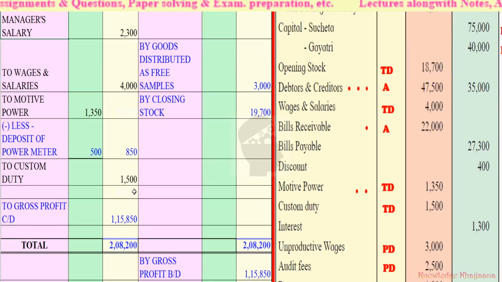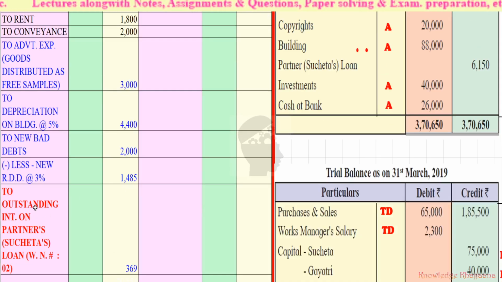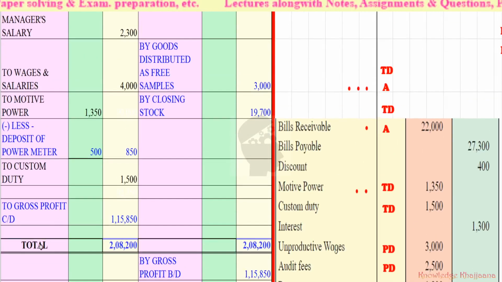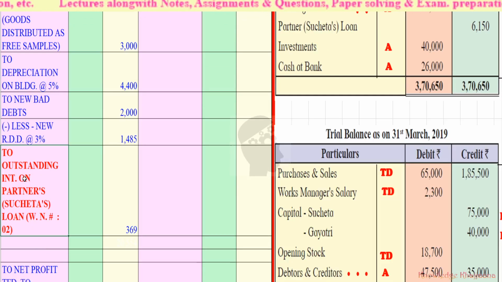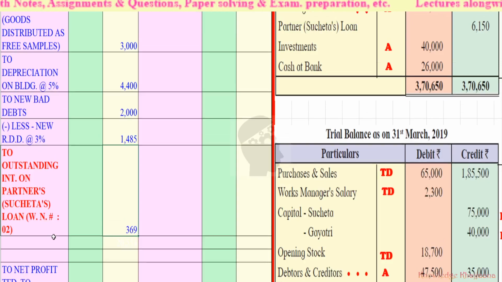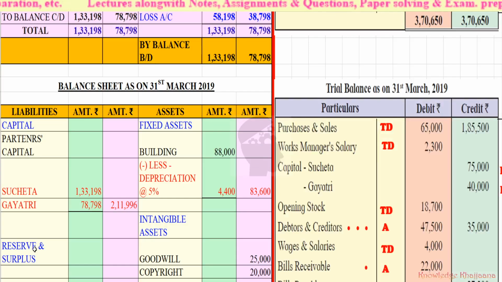And it will differ only in two places, as I have shown in the red color bold amount, right? To outstanding interest on partner, that is Sucheta's loan, where we have to record it in the profit and loss account debit side, and we have to record that amount. How has this amount been calculated? Against working note number 2, we'll get the reference of it. Let's move to the working note number 2.